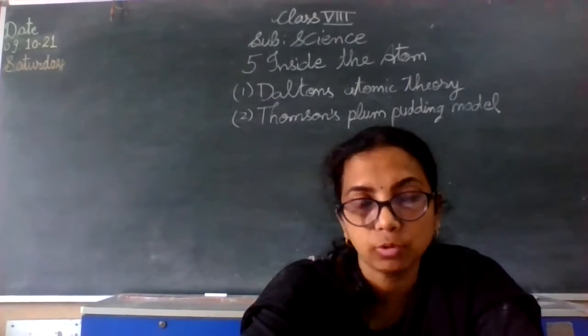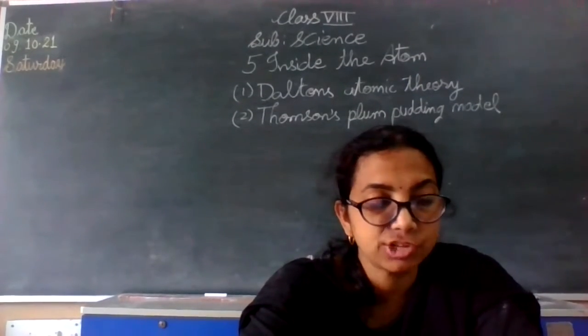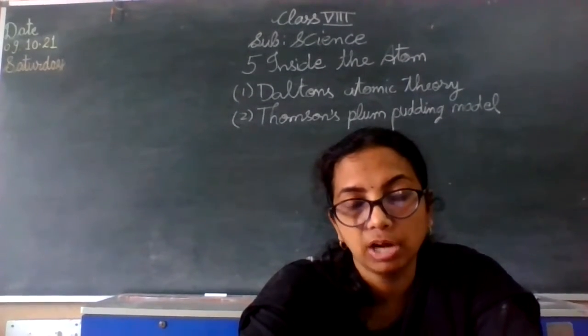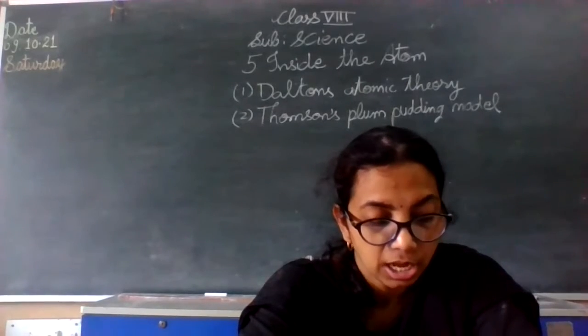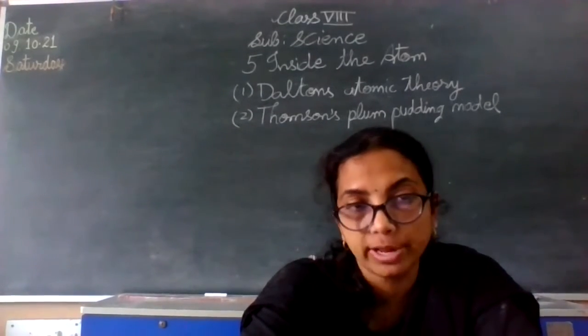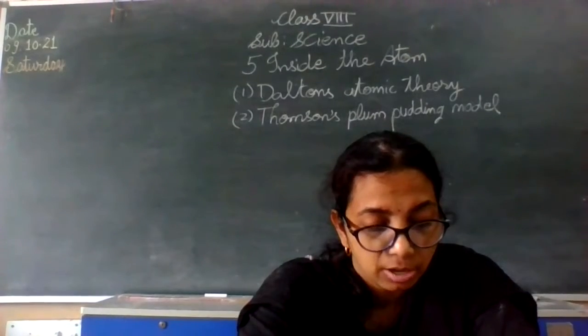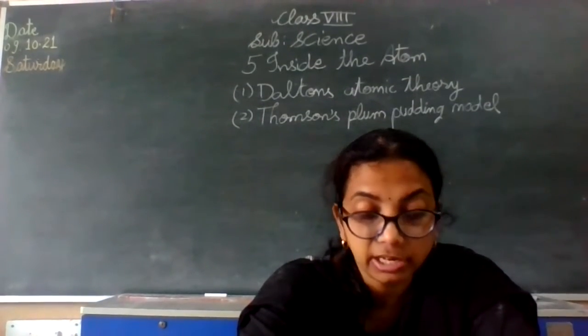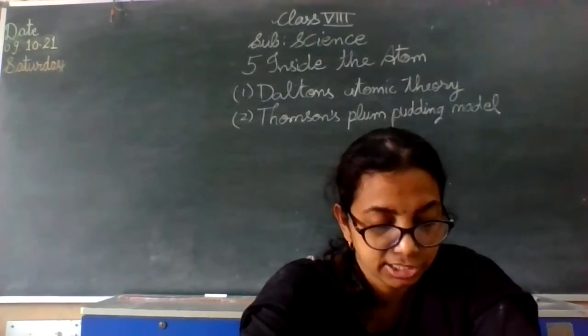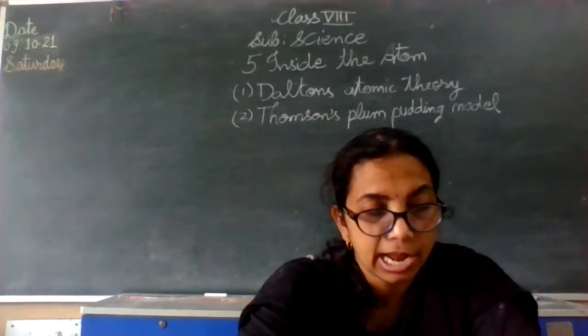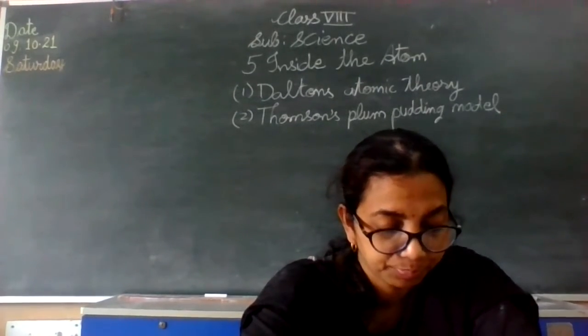Or methane, if you consider CH4, here carbon and hydrogen both are participating in the ratio 1:4, and we find that the methane compound is showing different characteristics than carbon and hydrogen independently.